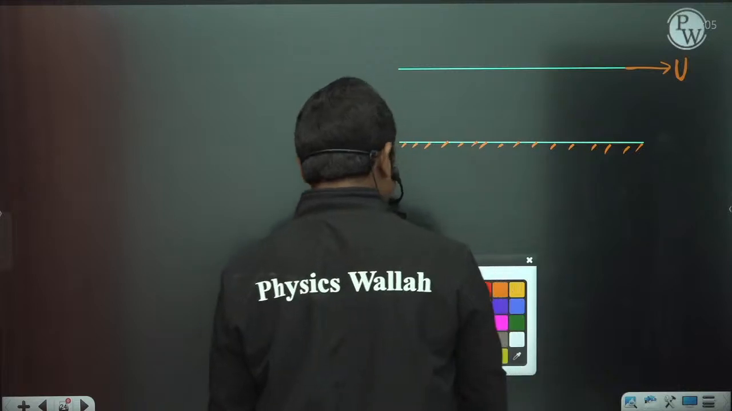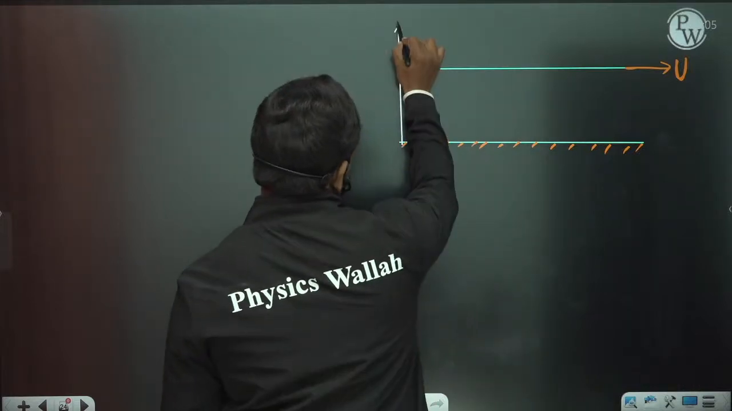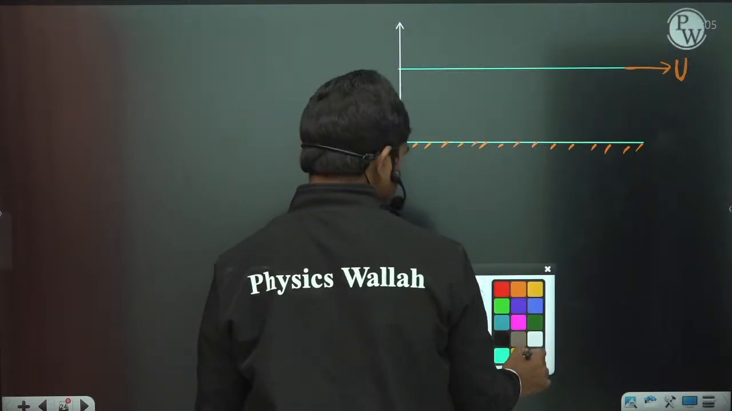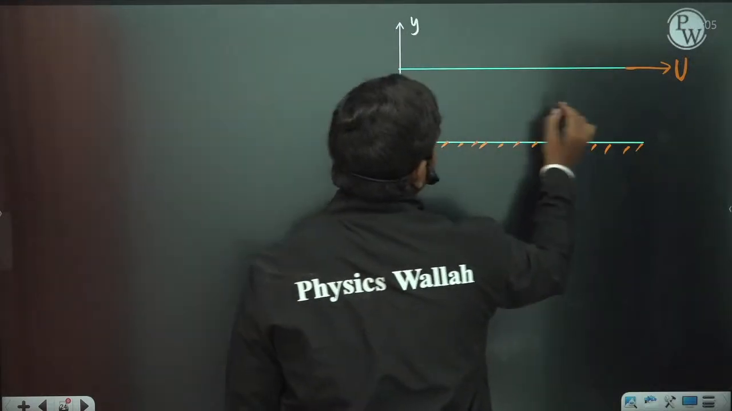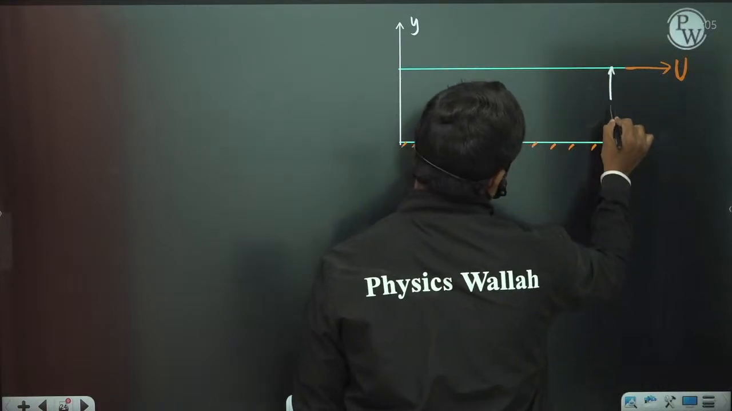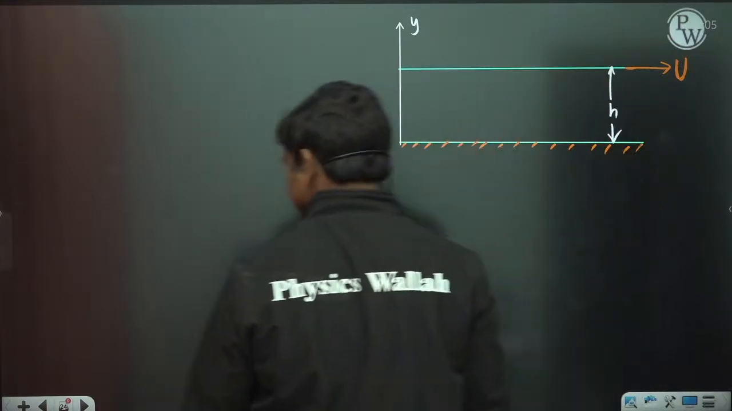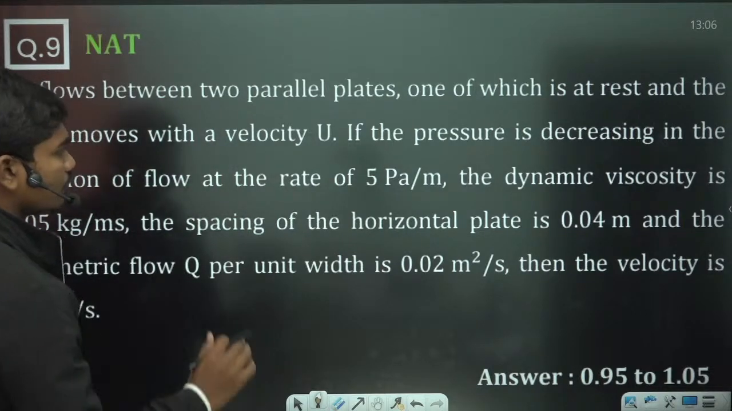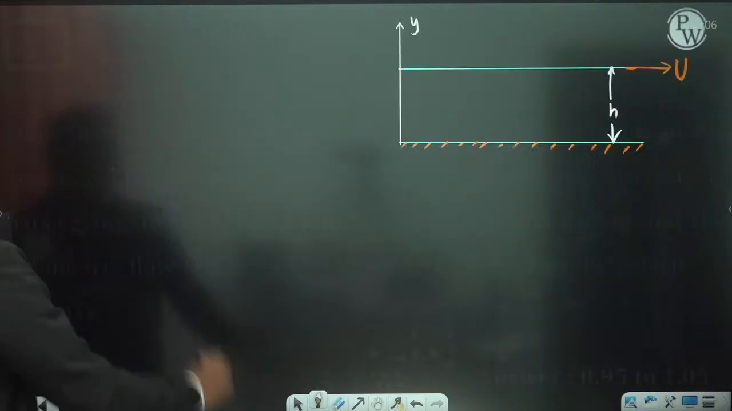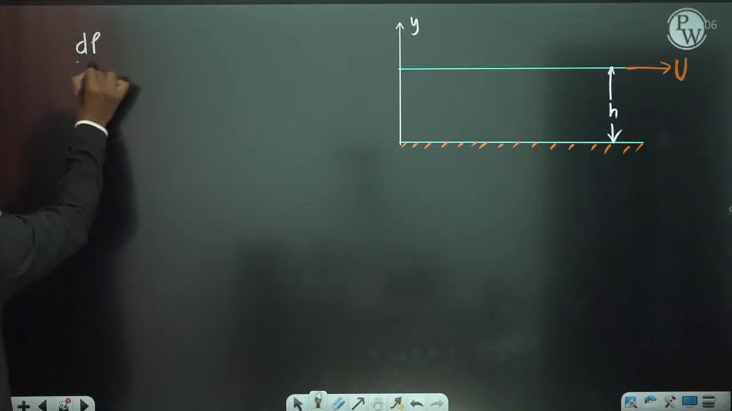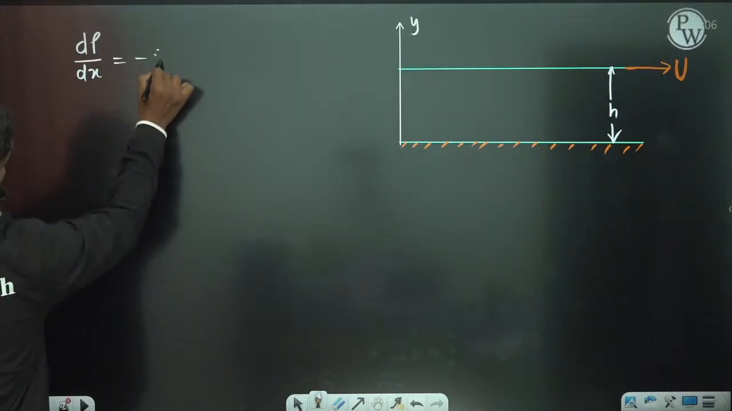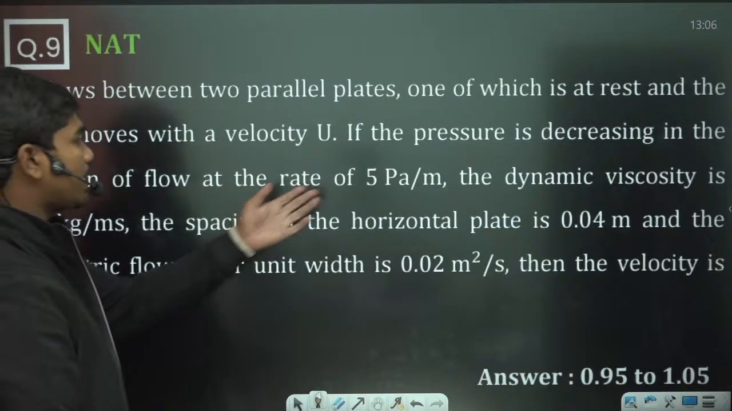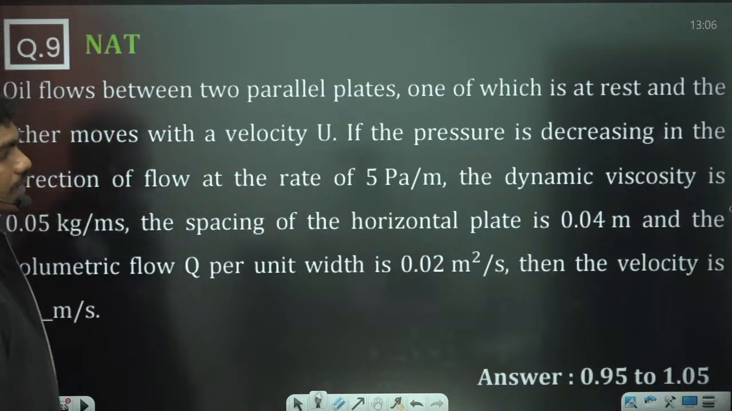Let us suppose the gap between the two plates is h. So this is the y direction and this distance is h. Now the pressure is decreasing in the direction of the flow at the rate of 5 pascals per minute, which means dp by dx is minus 5 pascals per minute. Because it is decreasing, when x is increasing, this value can be taken as minus 5.